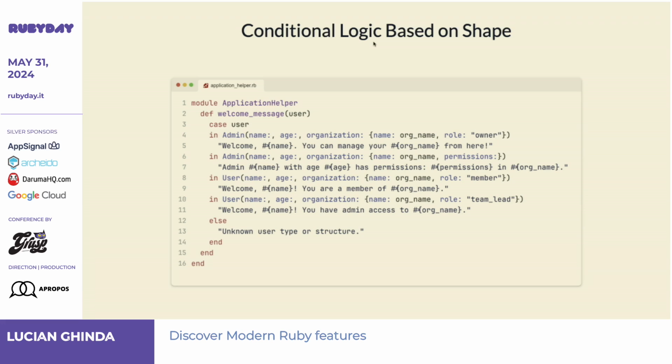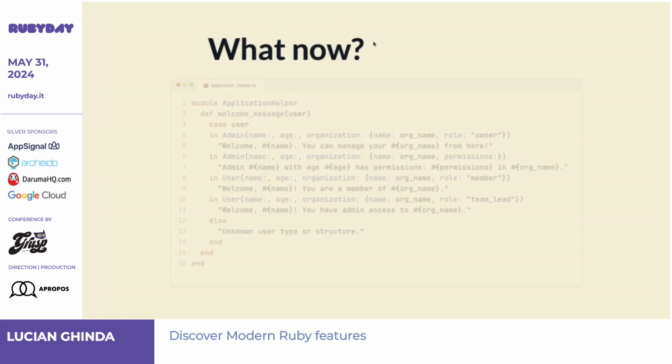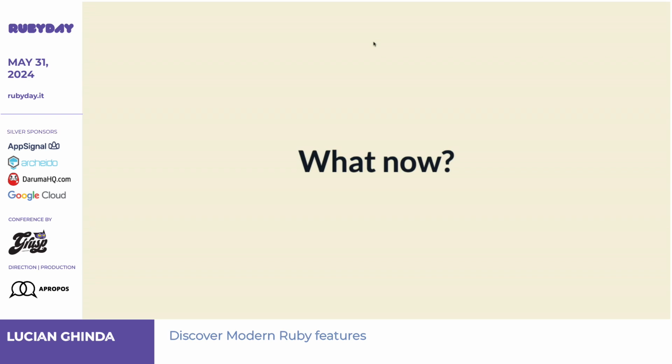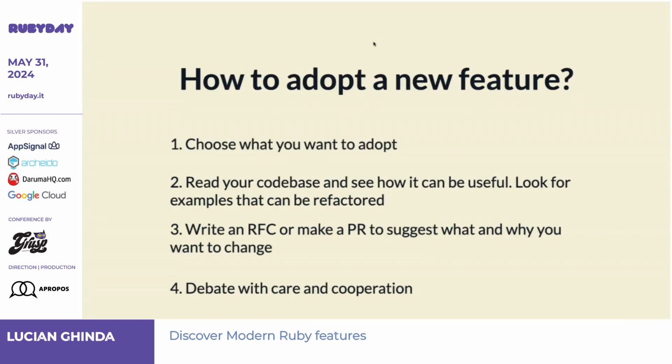Pattern matching supports in something if, so you can do more. But I needed to contain a bit myself, so I will finish very, very quickly. So what now? Choose something that you want to adopt, let's say. Read your code base and find some places that you can use it. Don't invent them. Write a proposal about it and debate with care and cooperation.